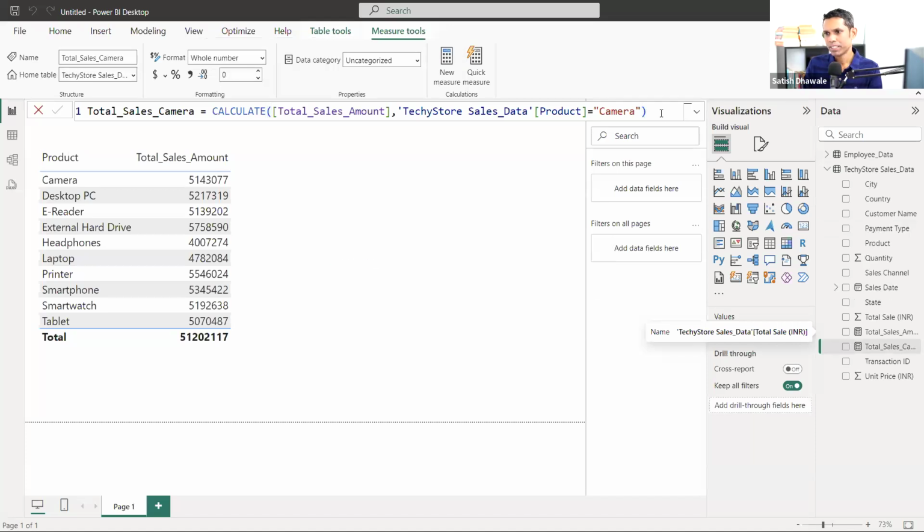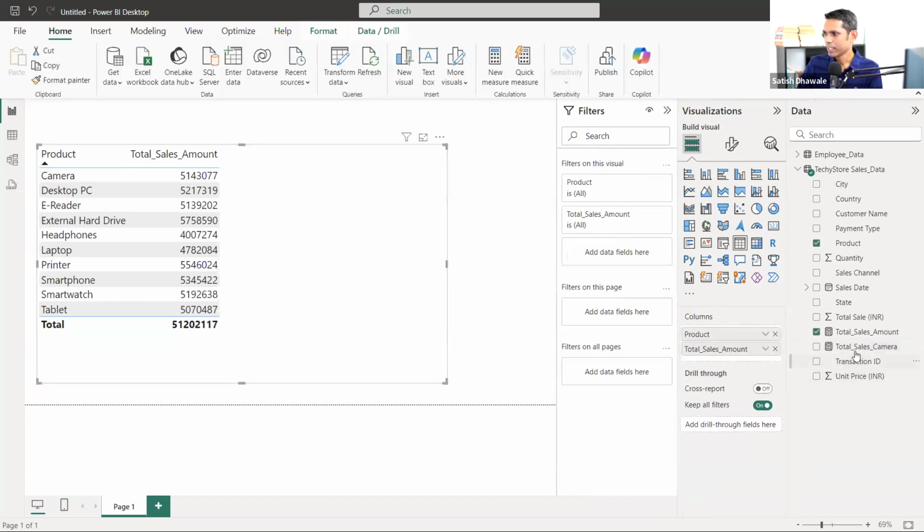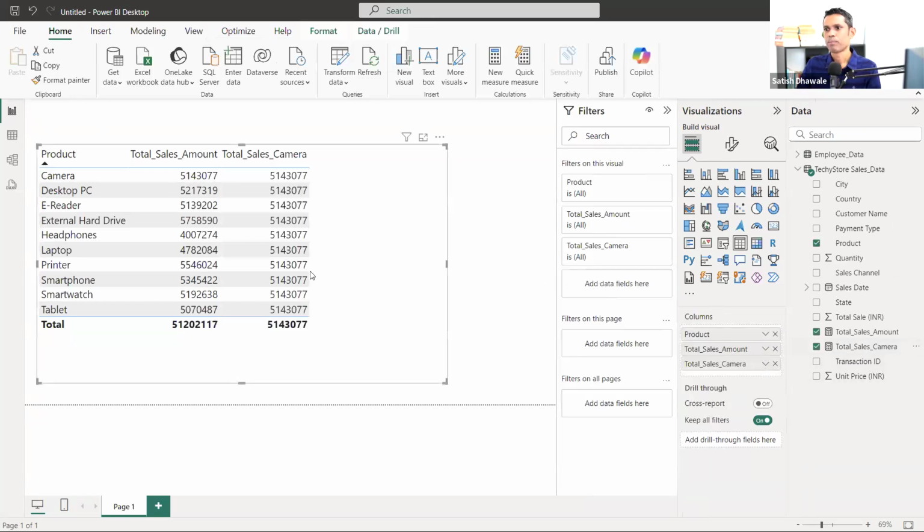Once you press the enter key, now what happened? We are getting this total sales camera. Here it is, we are getting one more measure. Let me select this table and drag it here. We are getting exactly 514 sales here.